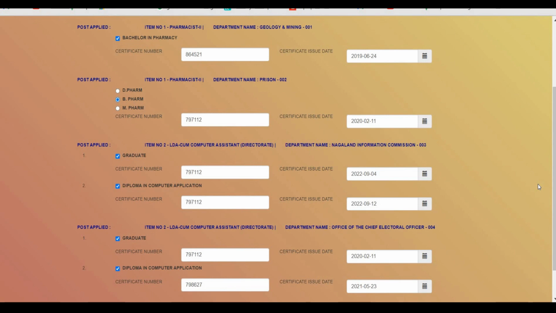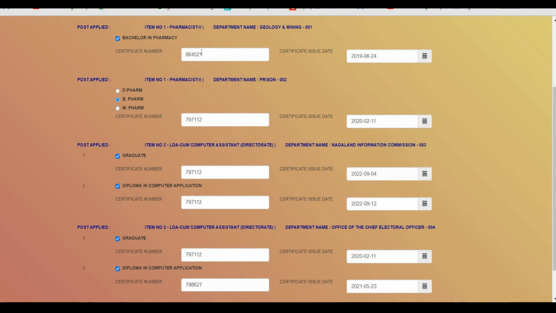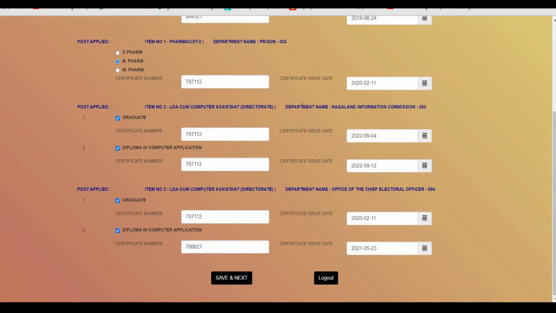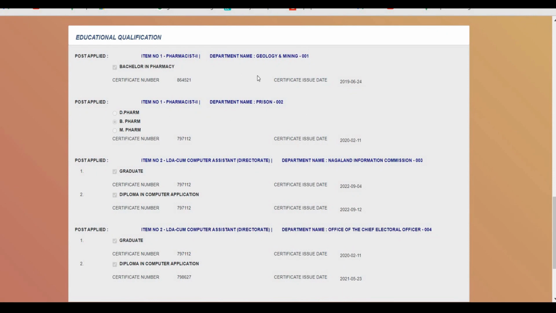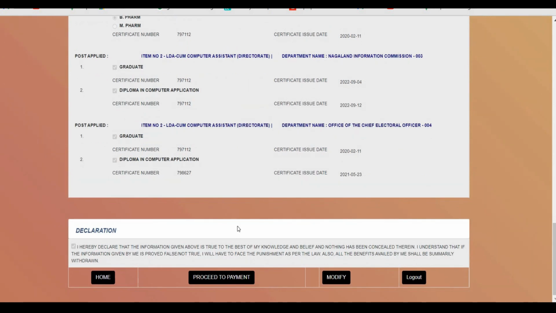once the candidate has done with their selection of the item number and department name, in the educational details section they have to click on the box and then enter the certificate number along with the certificate issue date. So after entering their details, what they have found is that this box in the education qualification is still unchecked, which means their certificate numbers are not visible in the education qualification details. Most candidates, though there is no tick mark in this box, still proceed with the payment process.